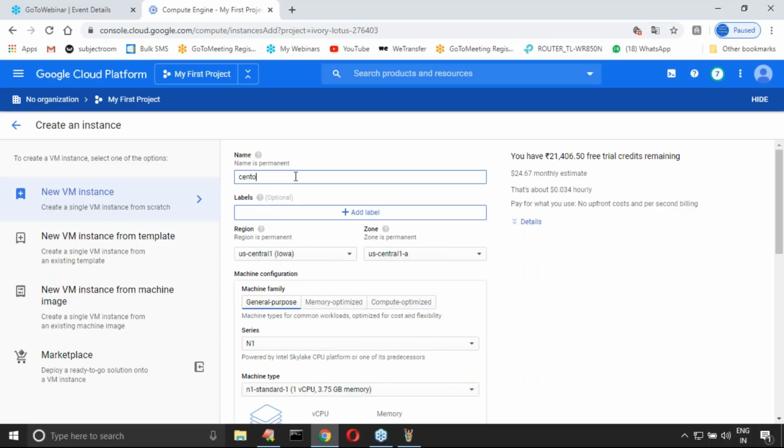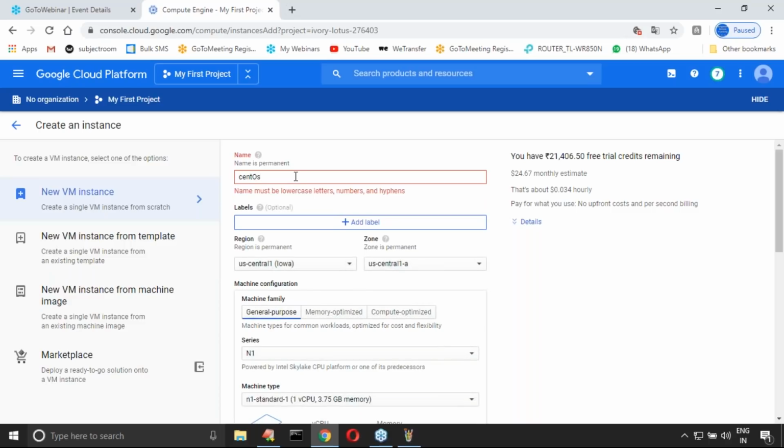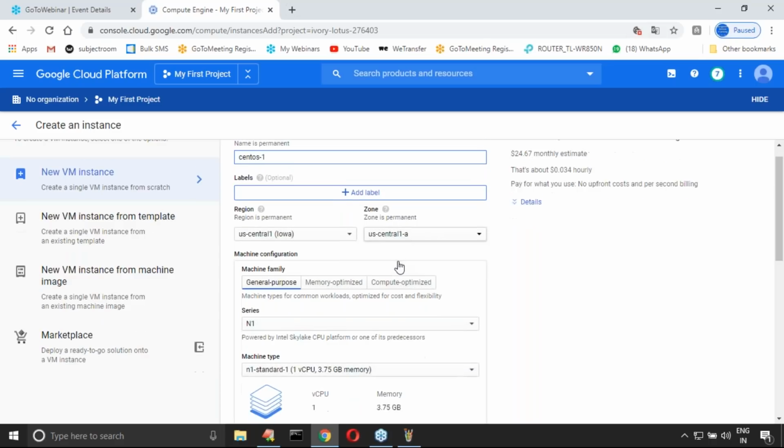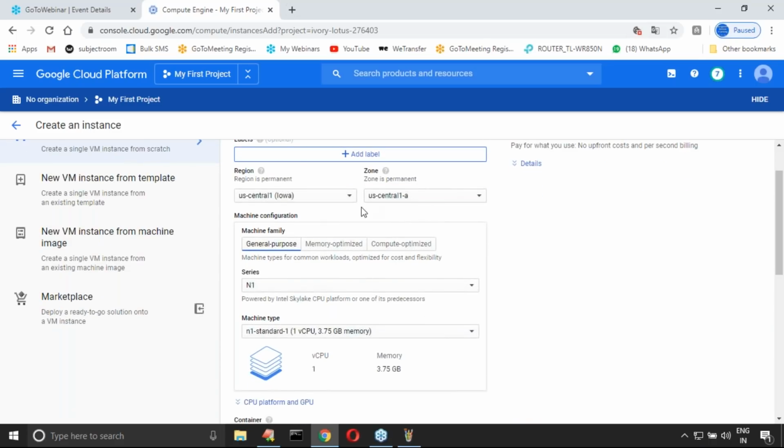Suppose here I want to use CentOS one, but here the names should be in lower case. Numbers, special characters, you should not use. By mistake, if I use uppercase, sir, immediately it shows: name must be lowercase letters, numbers, and hyphens. I'm taking CentOS one. Label you are not required, sir. Time zone US Central, if you want, you can select here just for practice sake. So your time zone you can select.